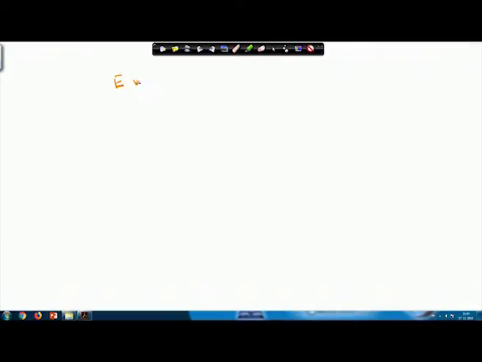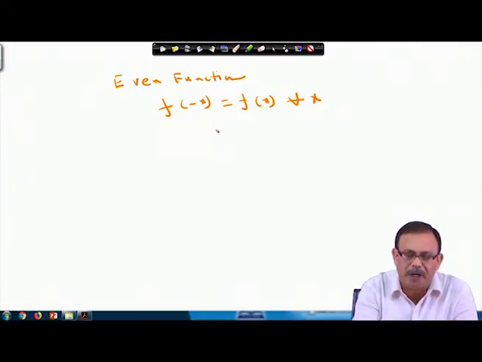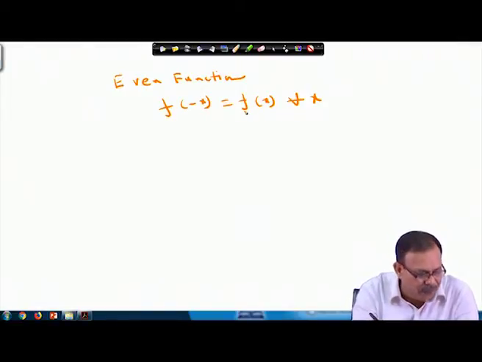What is an even function? As you know, an even function satisfies f of minus x equals f x for all x. If a function f x satisfies this property, f of minus x equals f x for all x, we call it an even function.